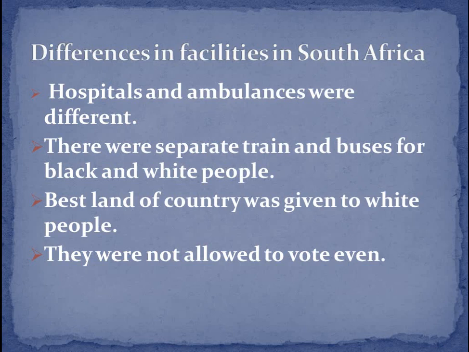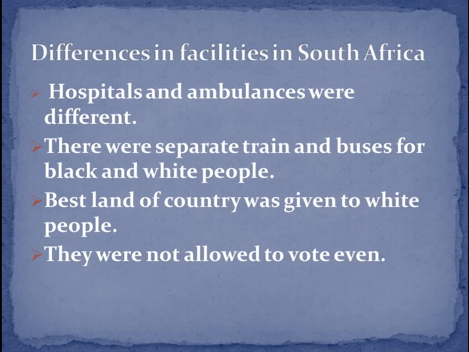Even the stations and bus stops were different from those of the white people. The best land of the country was given to white people, and non-whites had to live on the worst available land. Non-white means black people were having the worst land available.